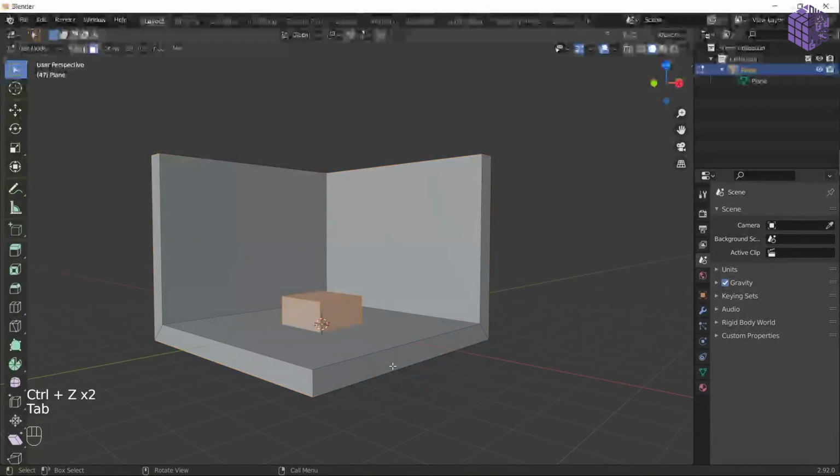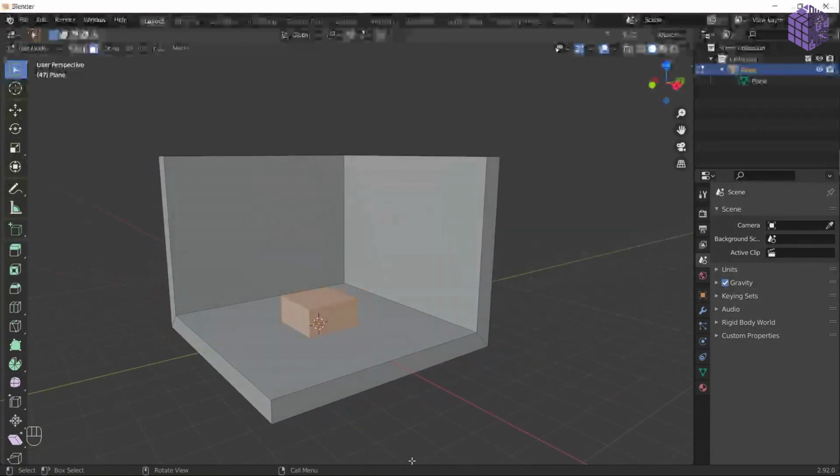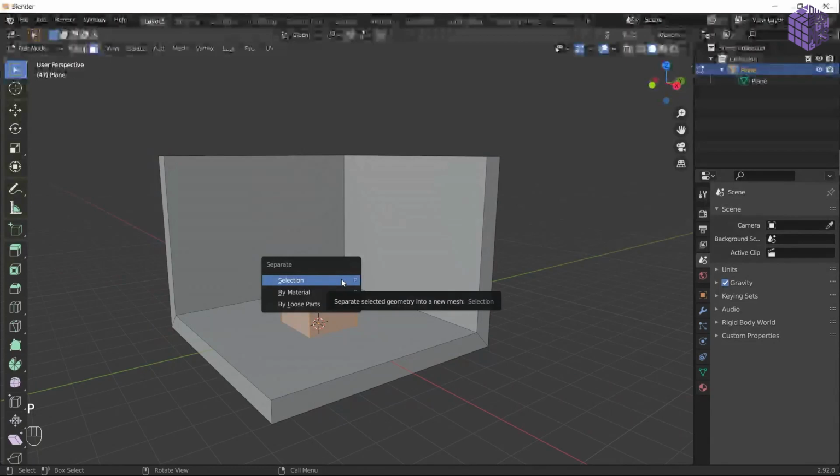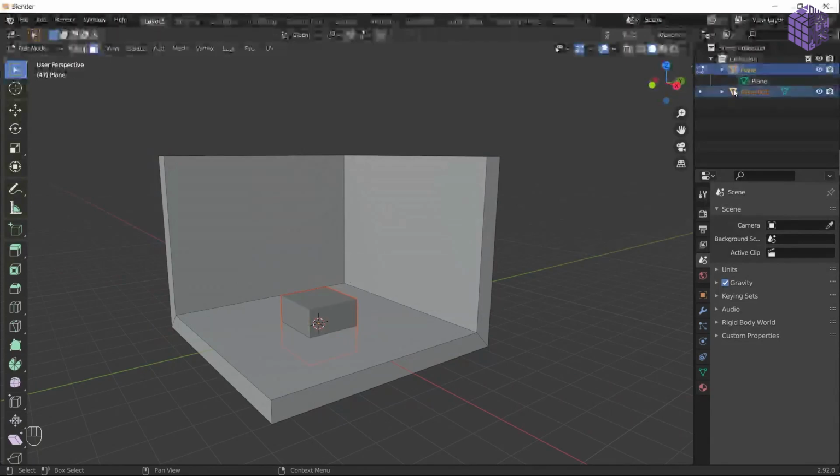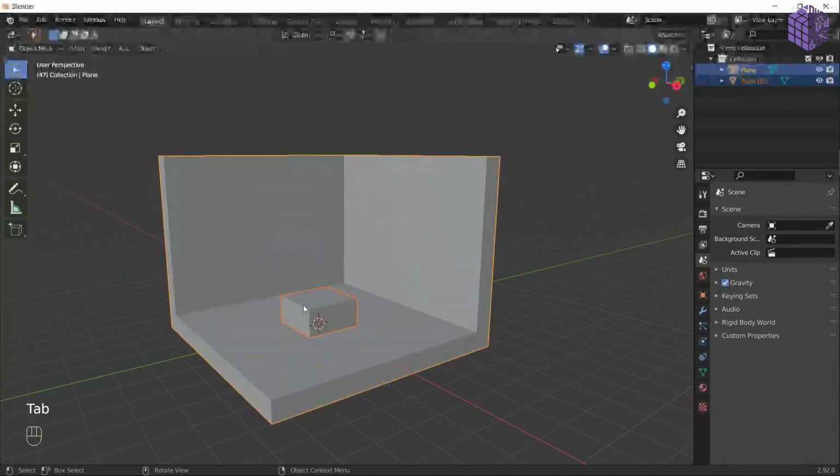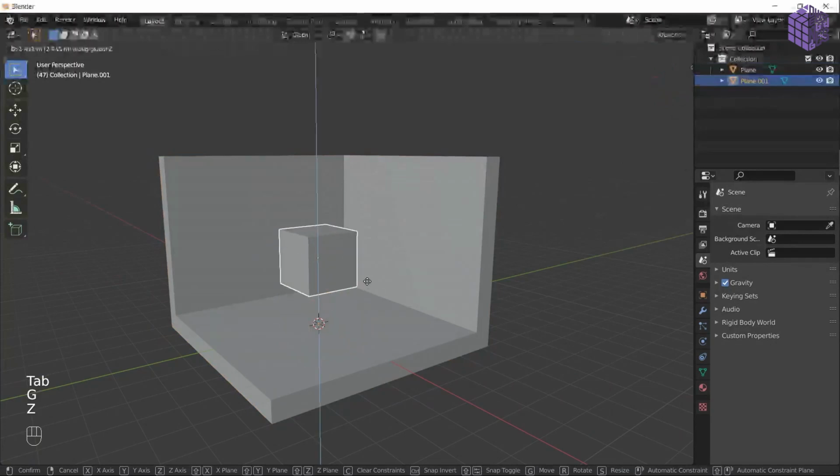So if accidentally you do this, you just have to do one thing. Press P, Separate, and choose Selection, which is going to separate the selected part. Now we have two geometries, and now we have a separate cube.